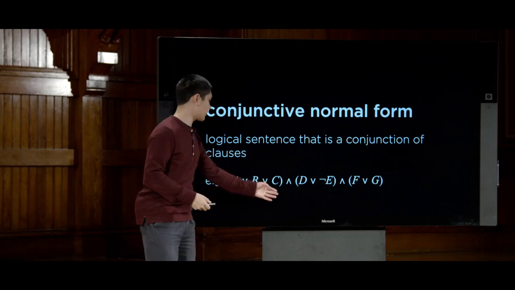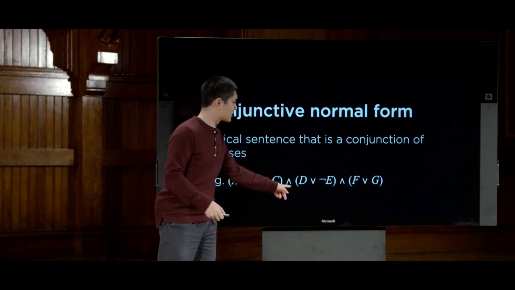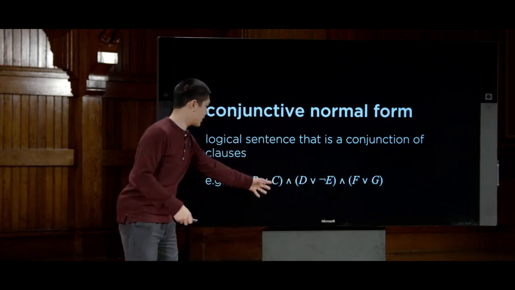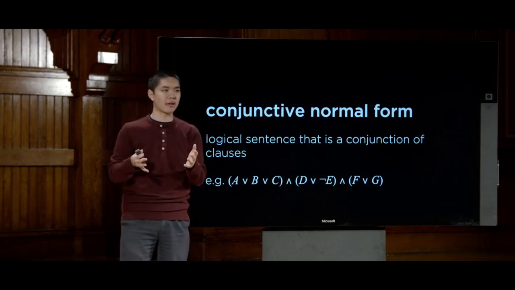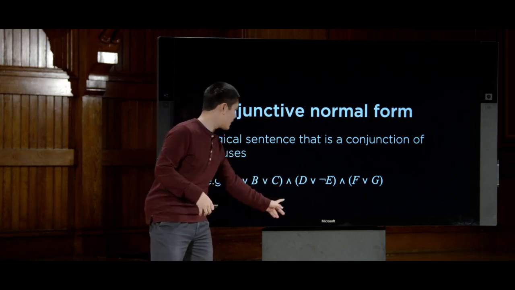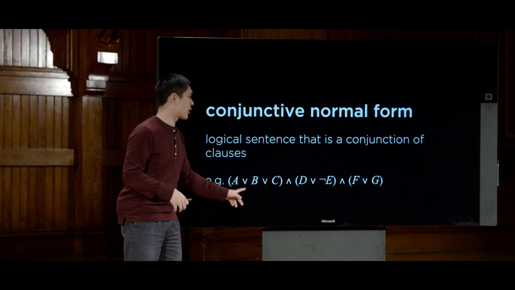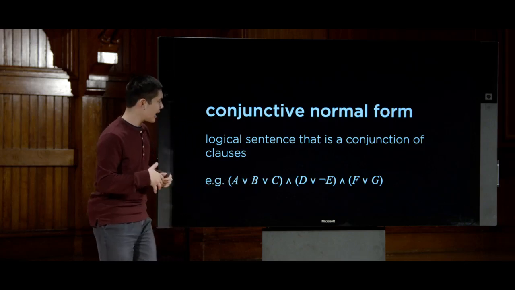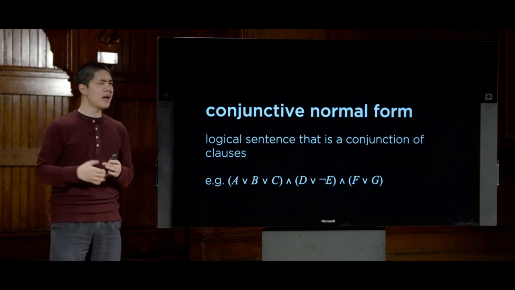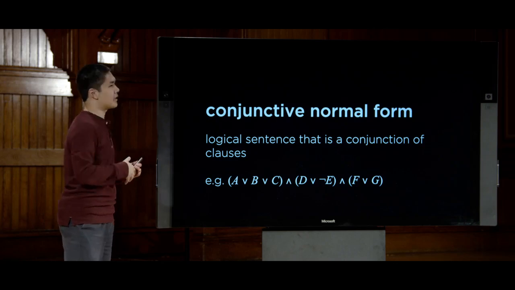So something like this, A or B or C, and D or not E, and F or G. Everything in parentheses is one clause. All of the clauses are connected to each other using an and, everything in the clause is separated using an or. And this is just a standard form that we can translate a logical sentence into that just makes it easy to work with and easy to manipulate.